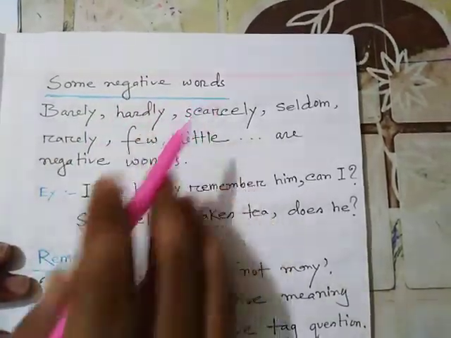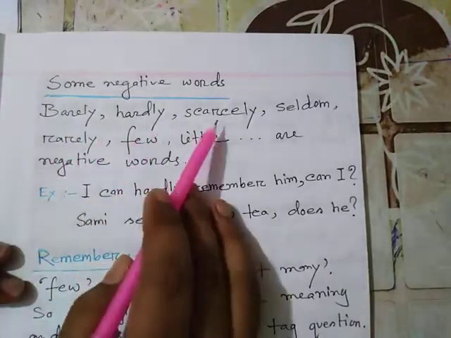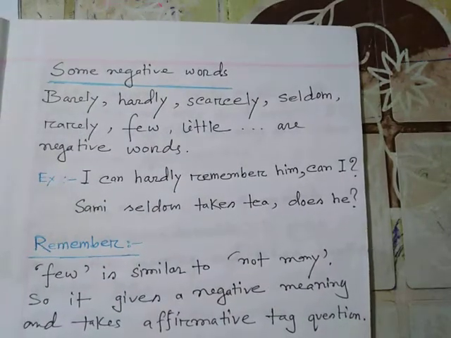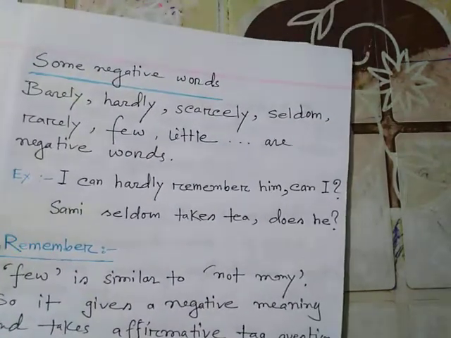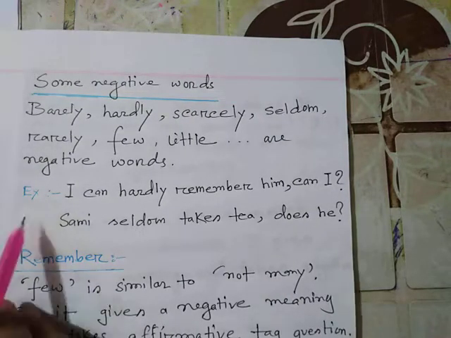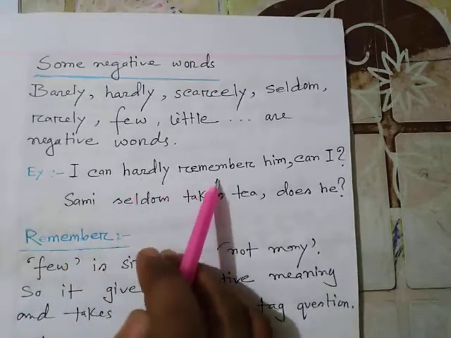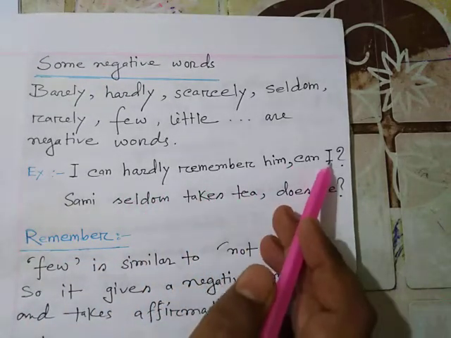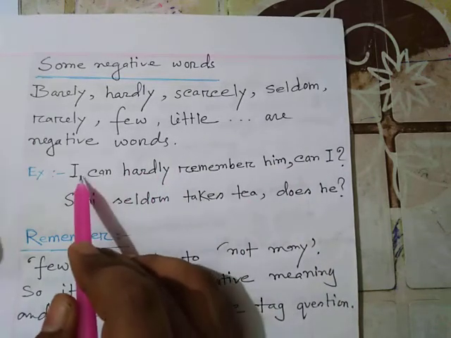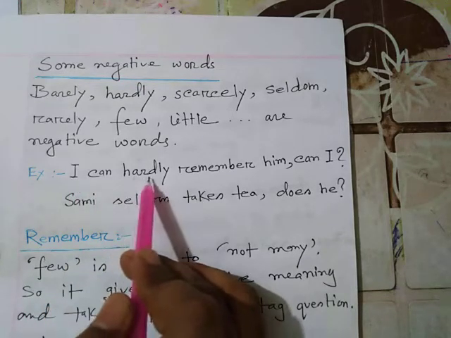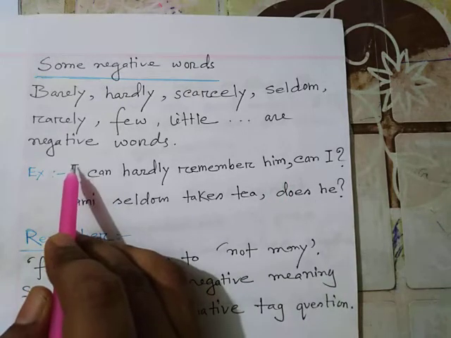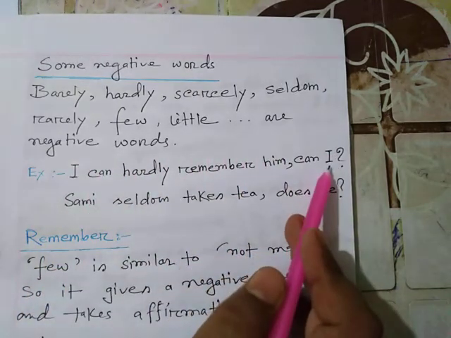Some negative words: barely, hardly, scarcely, seldom, rarely, few, little are negative words. When you find them in a statement, the statement has to be regarded as negative. Example: I can hardly remember him. Can I? Hardly, an adverb, is present here. For this reason, this sentence is negative. So you will have to take the modal affirmatively, and the pronoun I will remain the same in the question part.